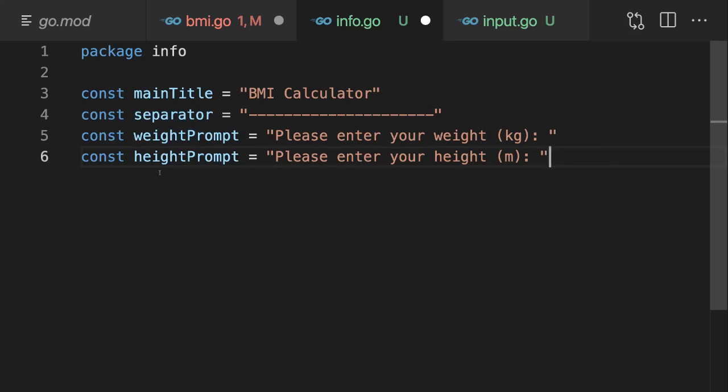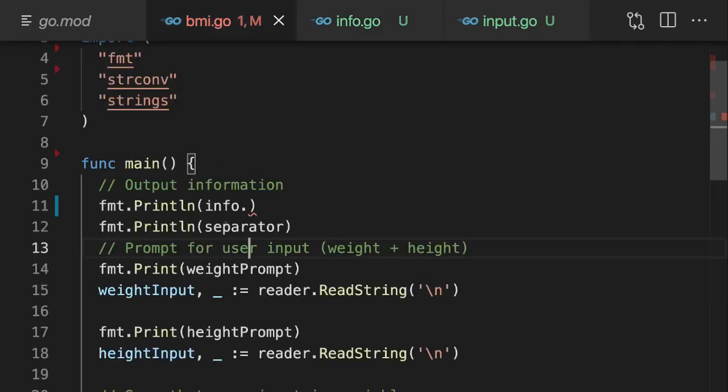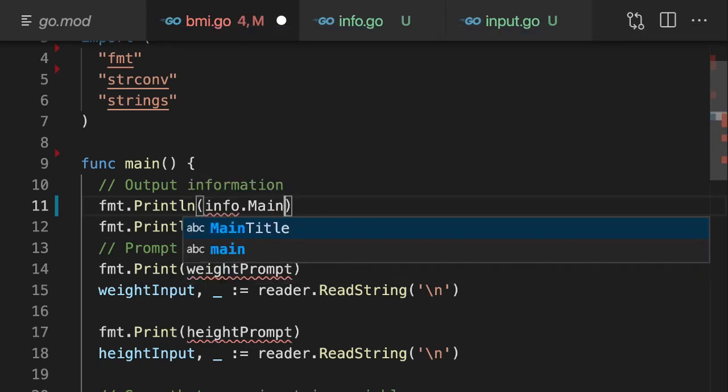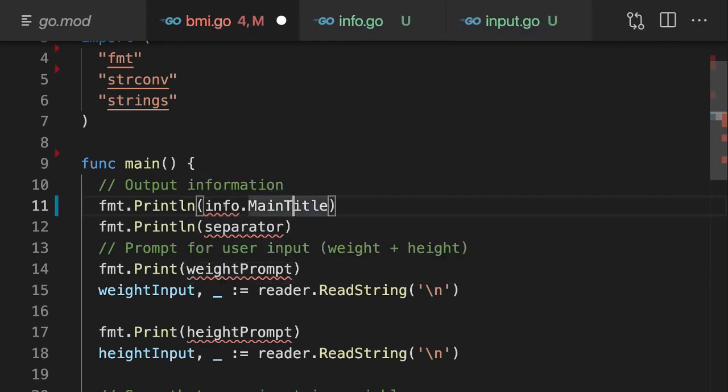Of course, all those constants should be made available to other packages, and therefore we should change all those starting characters to uppercase characters, like that, so that we can use them in other packages. With that, if we save this and go back to bmi.go, now I can add a dot after info, and I can refer to my main title now.